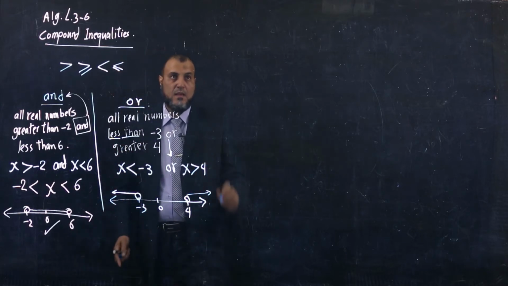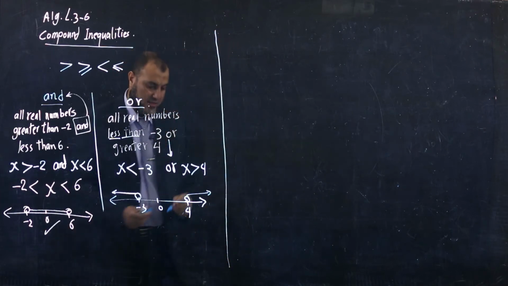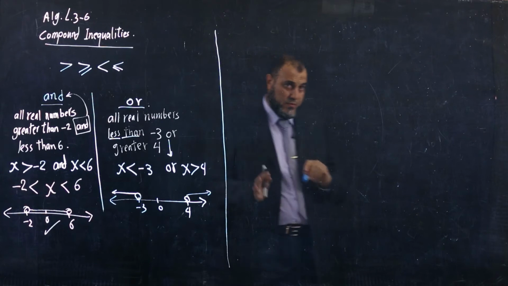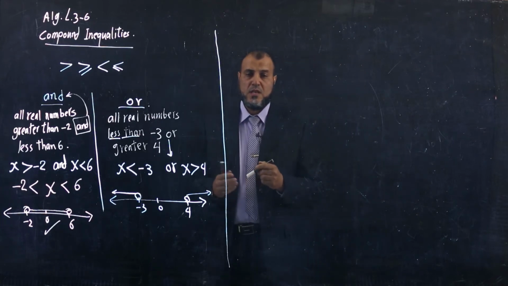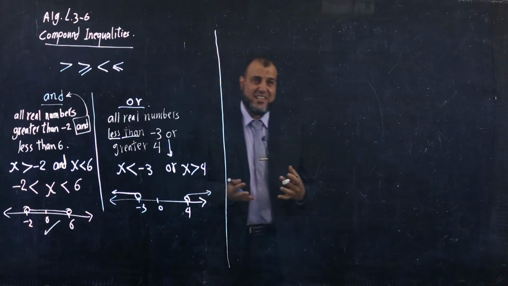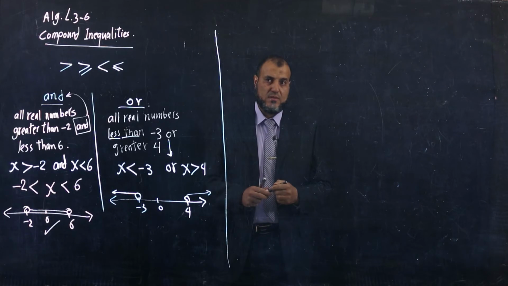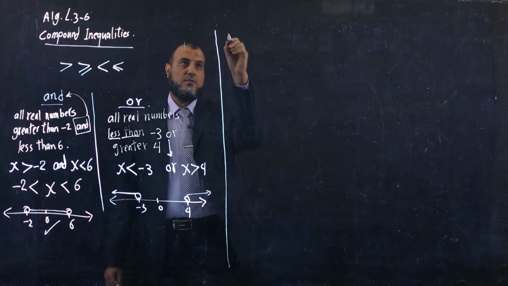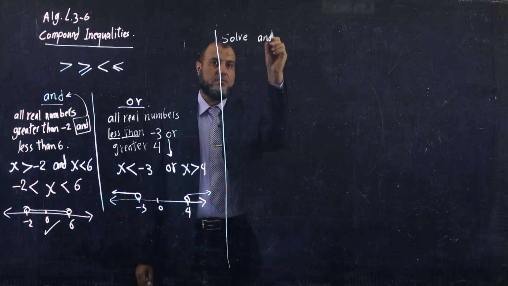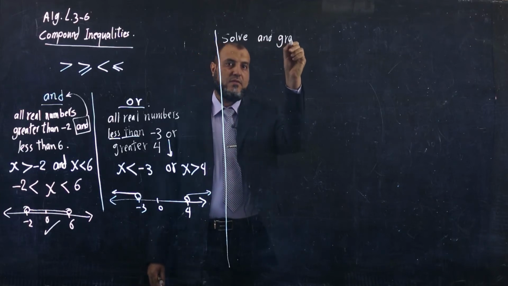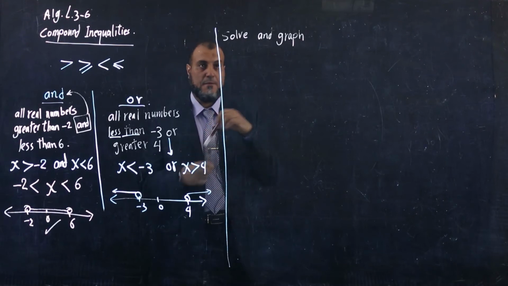This is the first part of the section. After that, we move to another part: how to solve and graph the compound inequality.